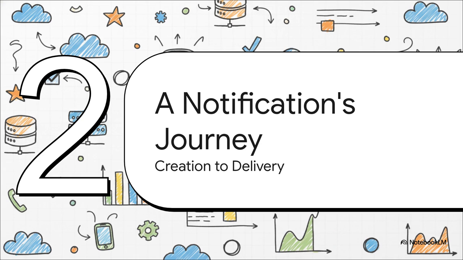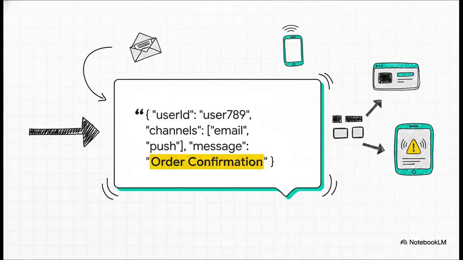Let's actually follow one single notification on its entire journey, from the moment it's created until it hits your phone. It all kicks off with a simple API request. It'll probably look something like this JSON right here. It tells our system everything it needs to know. Who's it for? How should we send it? In this case, both email and push. And of course, what's the message?